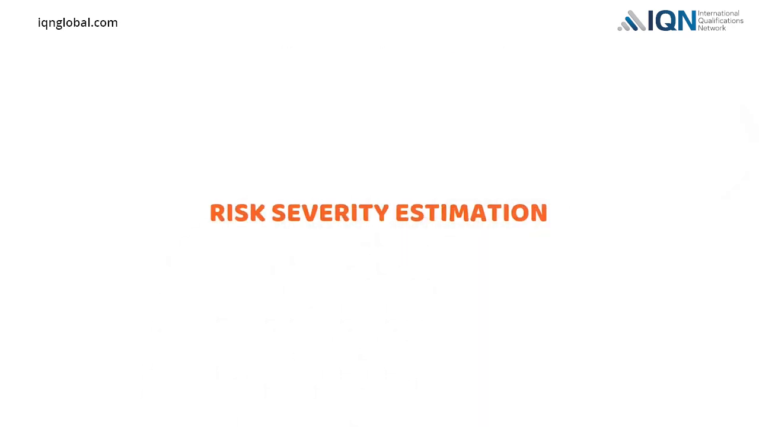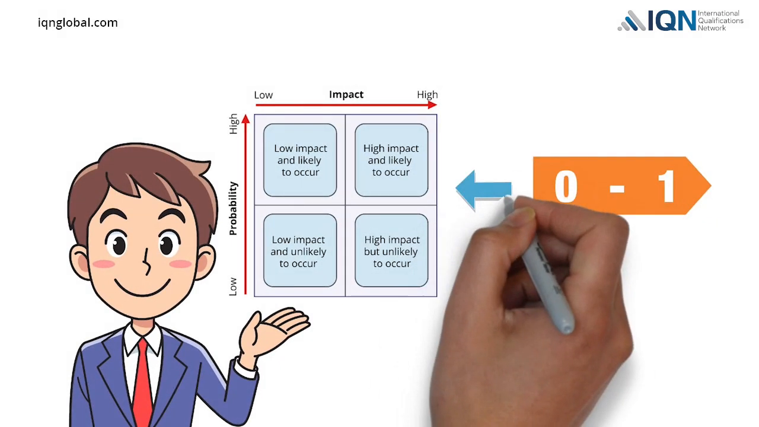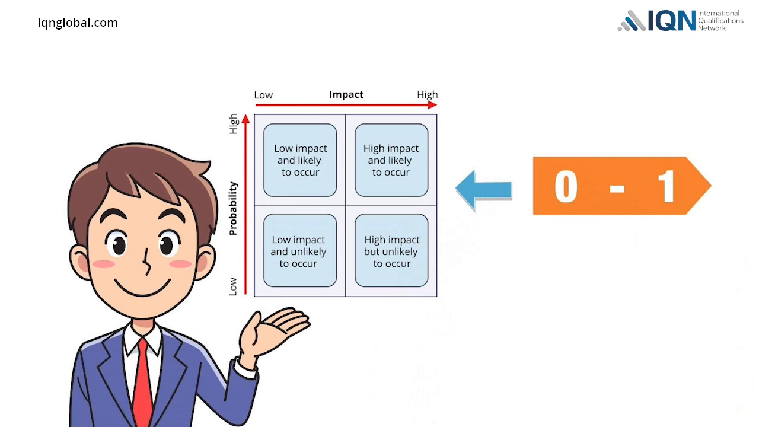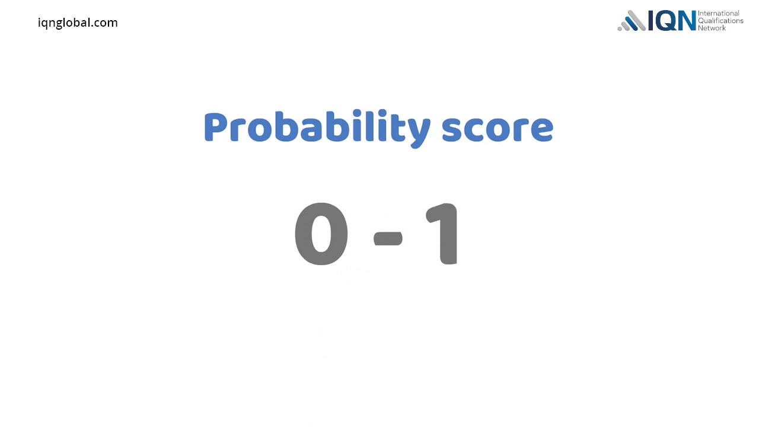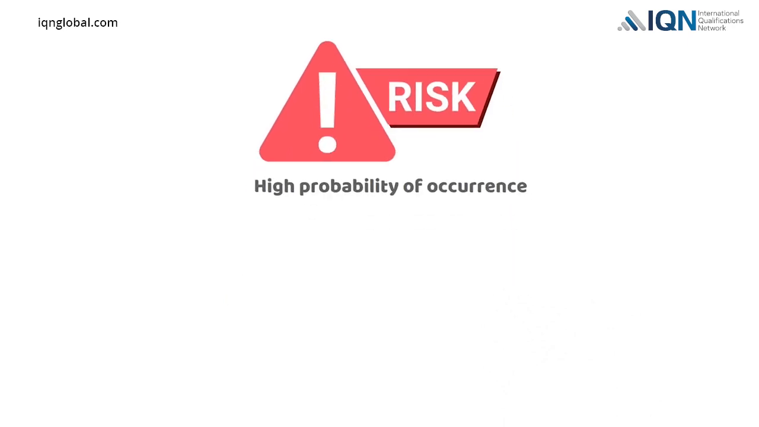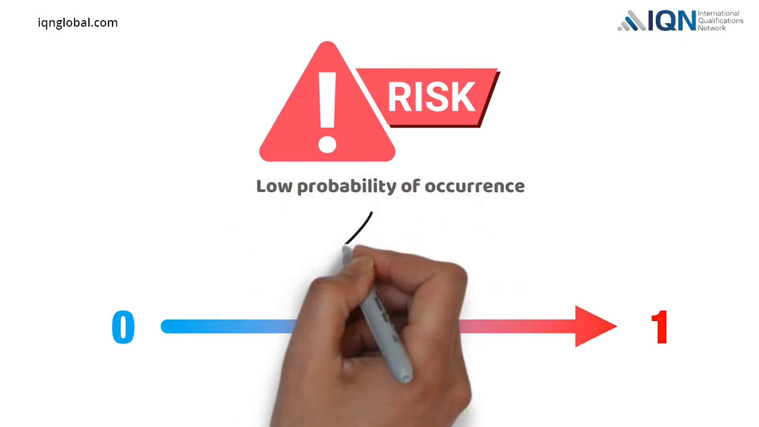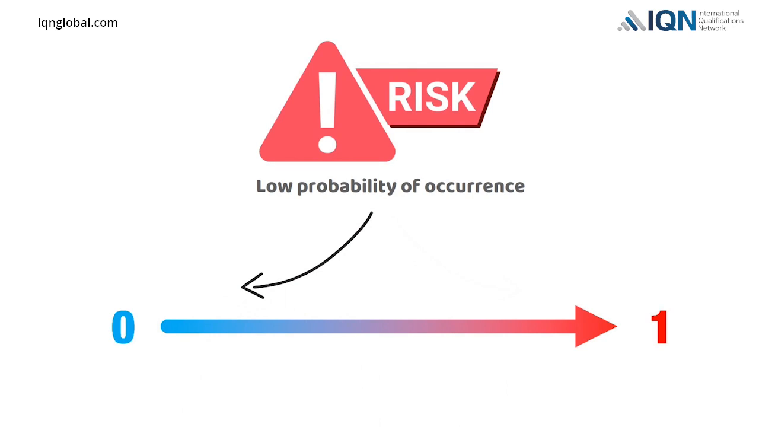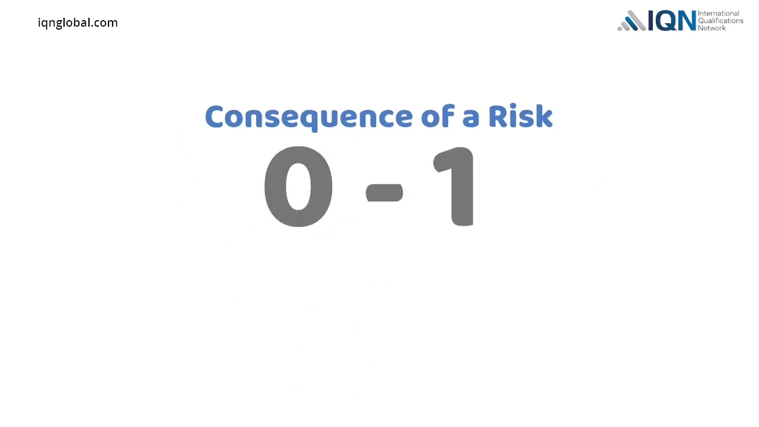Risk severity estimation. We can extend the concept of the risk probability and impact matrix and assign numerical values for the probability and impact of each risk. The probability score of any risk can be anything between 0 to 1. For example, if a risk has a very high probability of occurrence, we will assign a score close to 1 for that risk. If any risk has a very low probability of occurrence, we will assign a score close to 0. Similarly, we can also quantify the consequence of a risk by rating its impact between 0 and 1.